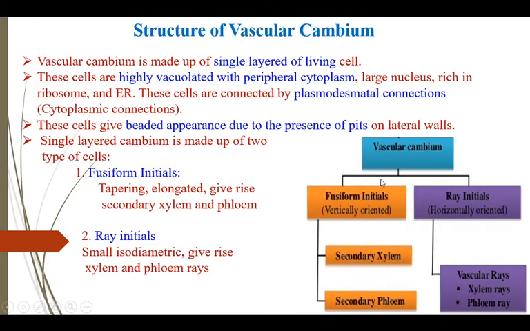Structure of vascular cambium. A vascular cambium is made up of a single layer of living cells which are highly vacuolated and have a large nucleus rich in ribosomes. These cells show plasmodesmatal connections, and they give a beaded appearance due to the presence of pits. The single cambium layer is made up of two types of initials, fusiform initials and ray initials. Fusiform initials are tapering, elongated, and give rise to secondary xylem and phloem, whereas ray initials are small, isodiametric, and give rise to xylem and phloem rays.